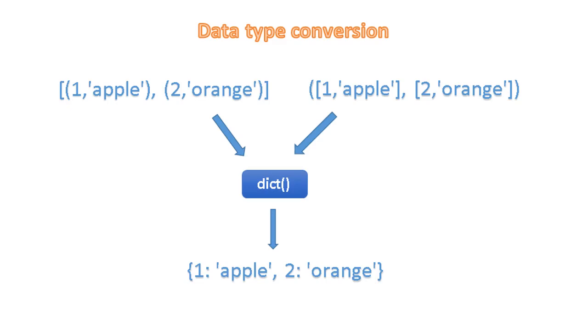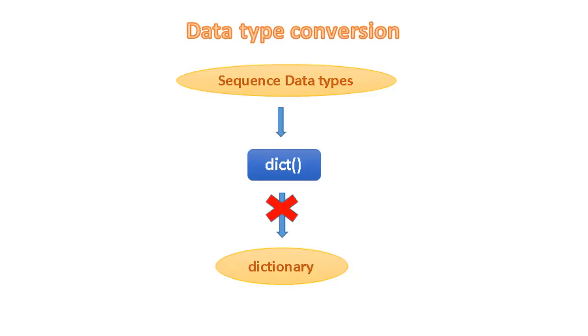Data type conversion. The dict function can be used to convert data in a particular format, like a list of tuples having pairs of data or a tuple of lists having pairs of data. An iterable such as string, list, tuple and set cannot be converted to a dictionary directly using the dict function, because an iterable is a sequence of items whereas a dictionary is a key value pair.